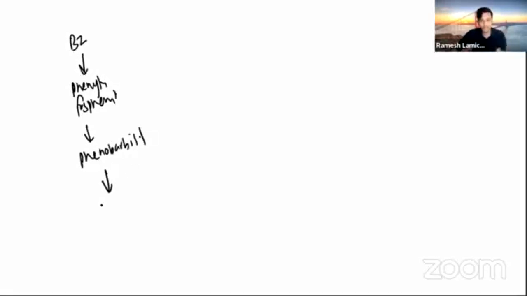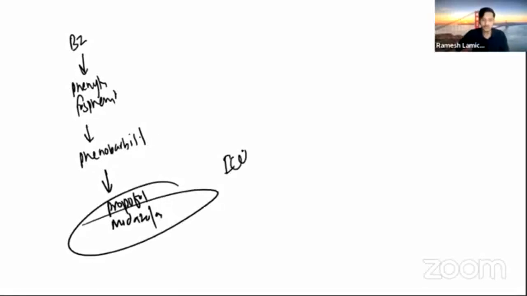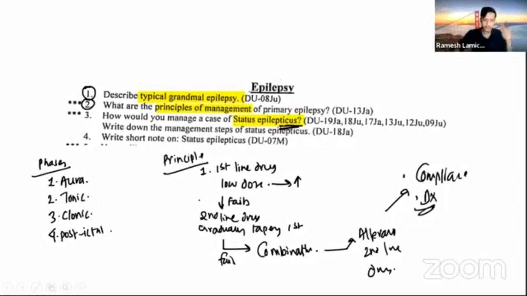First one was benzodiazepines. Then we move on to phenytoin or fosphenytoin. Then if not controlled, phenobarbital. Then if not controlled, we move on to anesthetics like propofol and midazolam, and this is done in the ICU, so ICU management is required. This is how you go: if benzodiazepines are not enough, then phenytoin, fosphenytoin, then phenobarbital, then propofol and midazolam. So this is about status epilepticus.